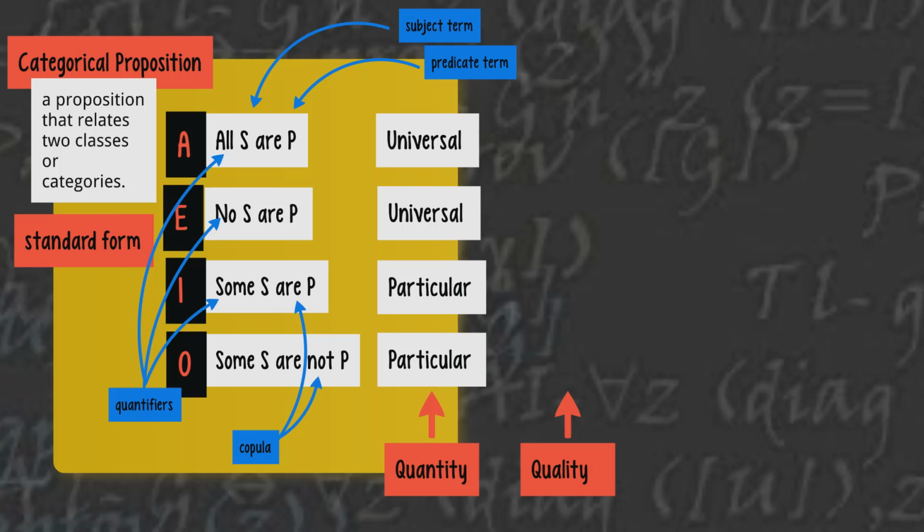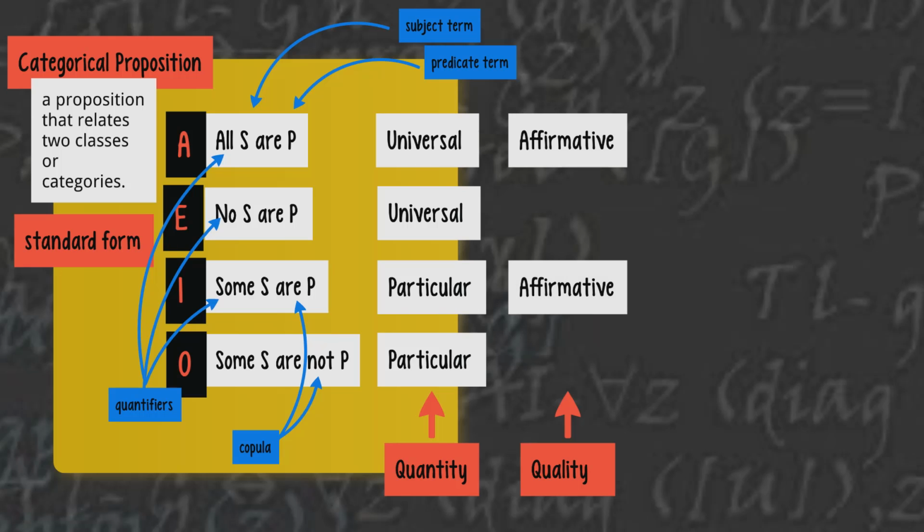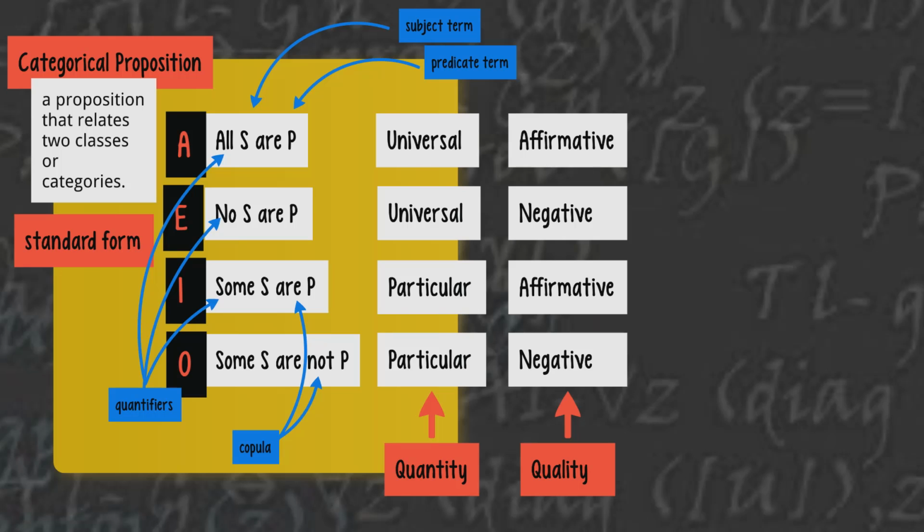Quality. A and I propositions are affirmative. All S are P, some S are P, right? They are both affirming that there are members, or at least one member of S that is also a member of P. Whereas E and O propositions are both negative. They are denying something about members of the S class.